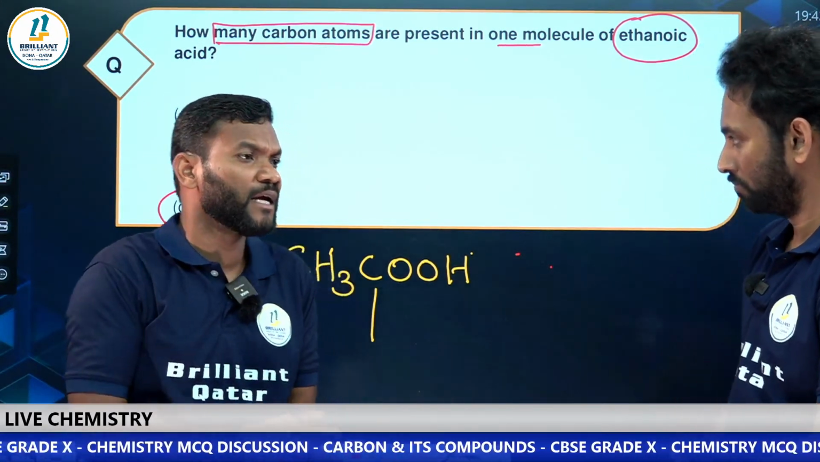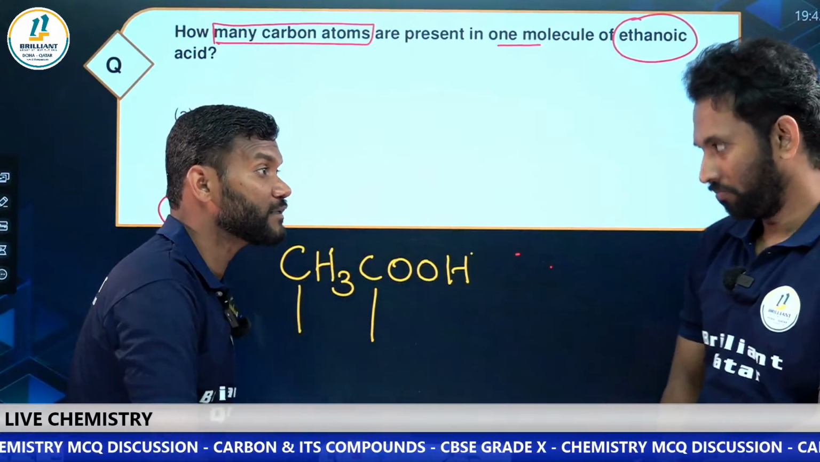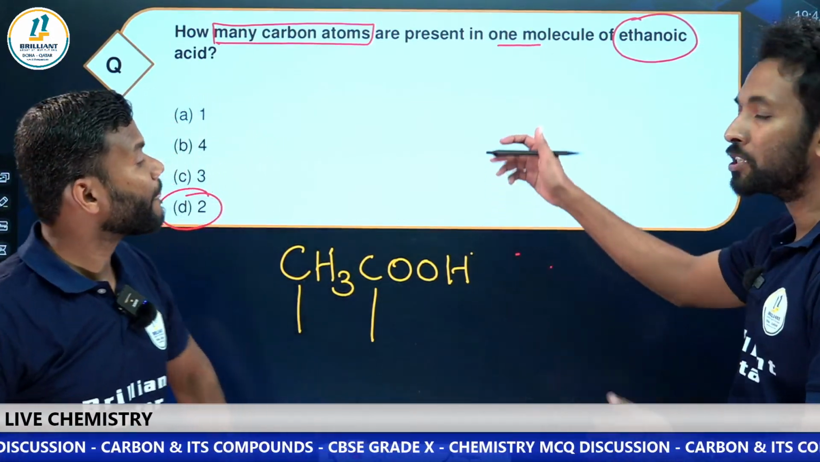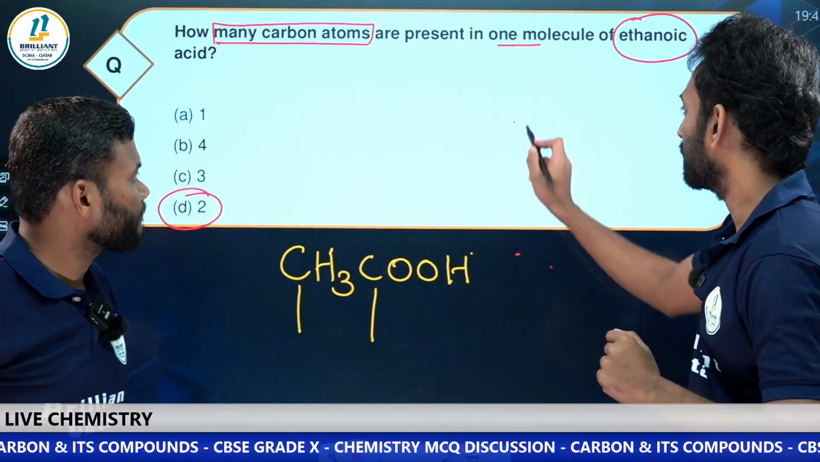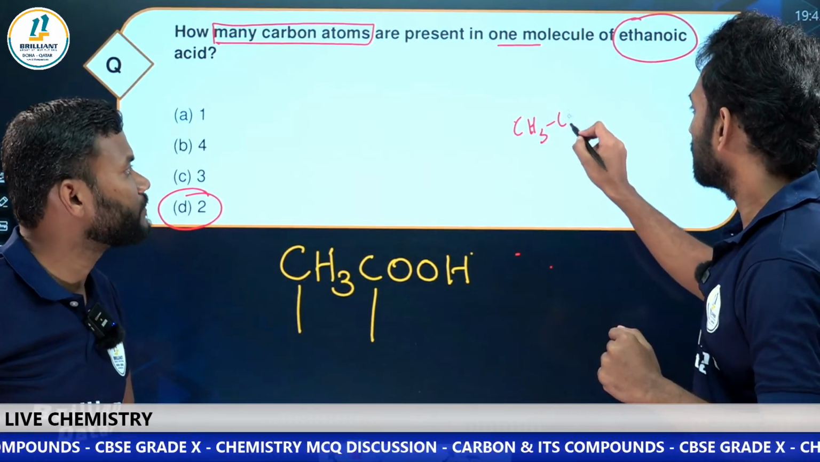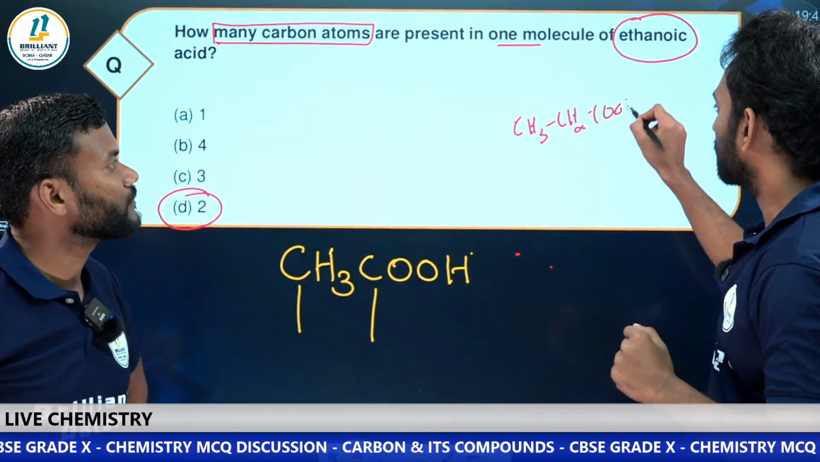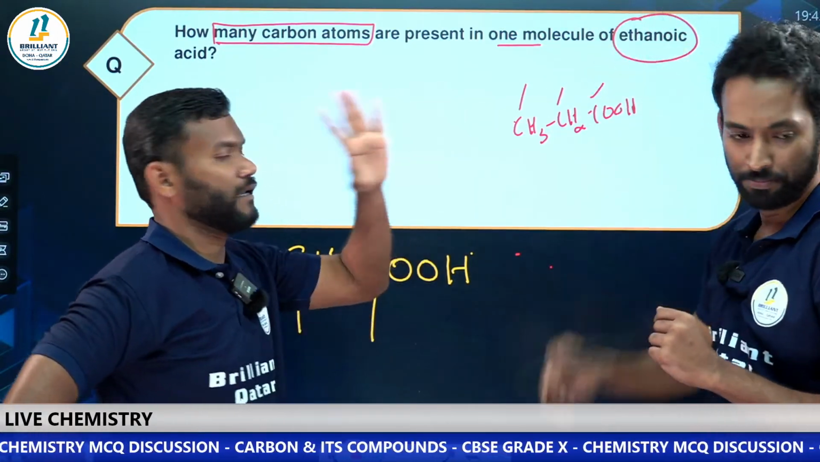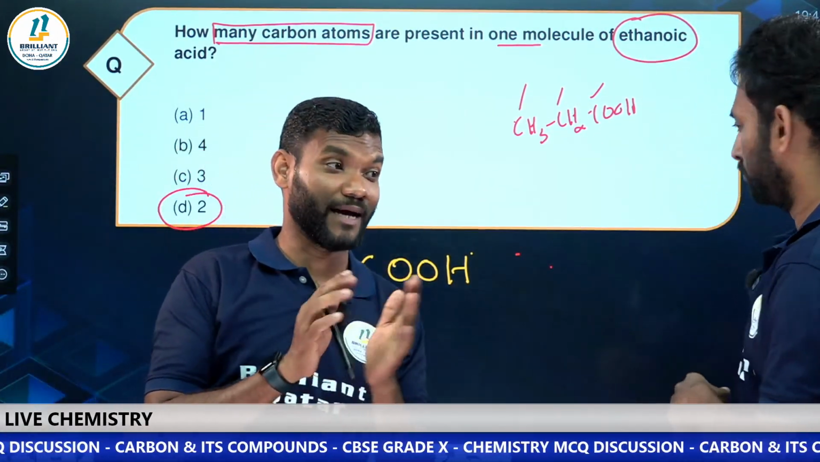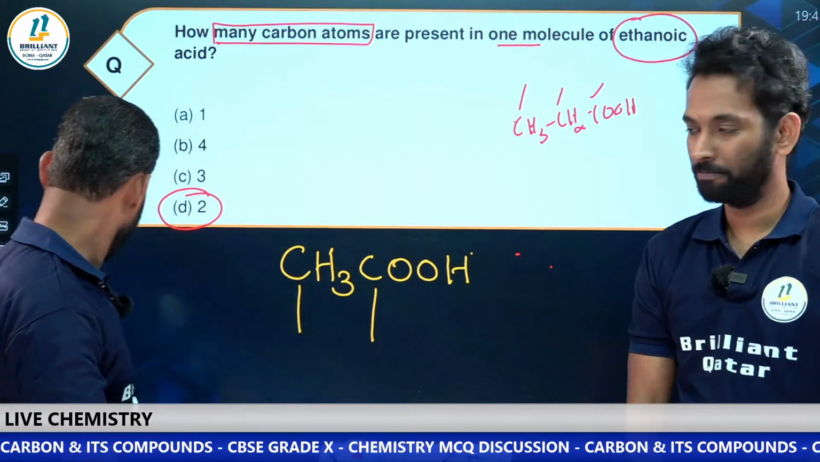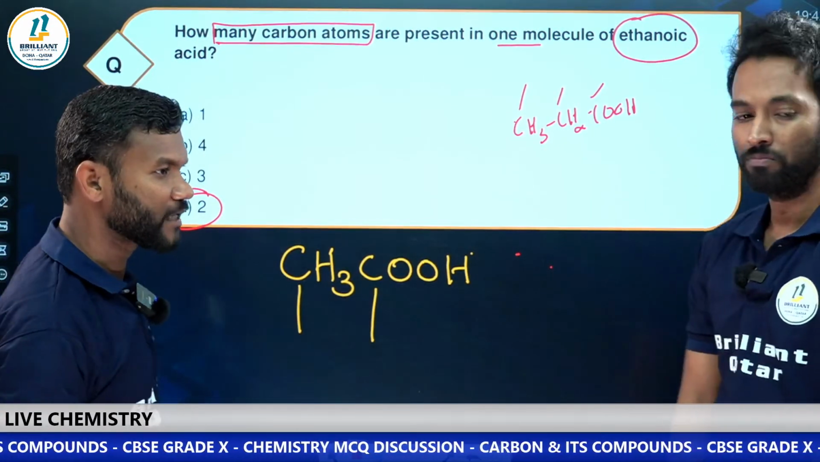Is it clear? It's very easy. Now suppose it is propanoic acid, what will be the number of carbon atoms? If it is propanoic acid, clearly it will be CH3, CH2, COOH. How many carbon atoms? One, two, three. There will be 3 carbon atoms in that case. Okay. So we will wind up here, my dear students.